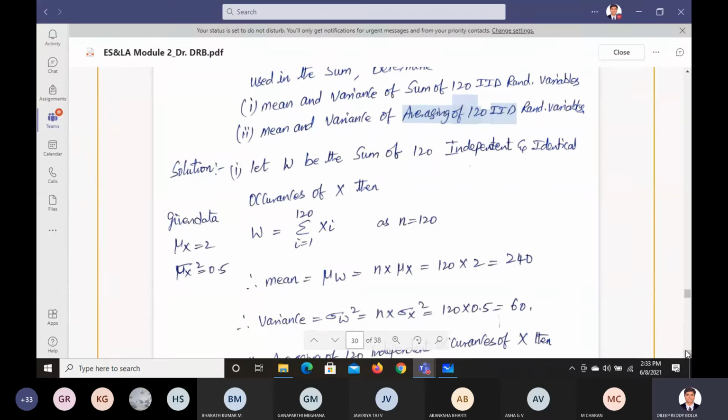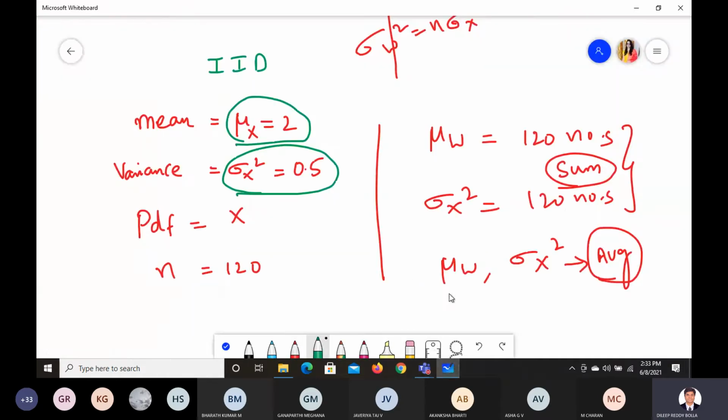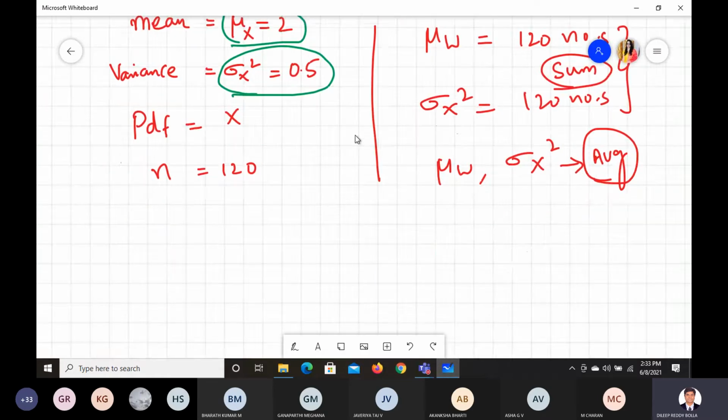We can find the value of W using the summation i equals 1 to 120 of xi, and the value of n is 120. If you want to find the mean of that, mu W equals n times mu x. We know mu x is 2.